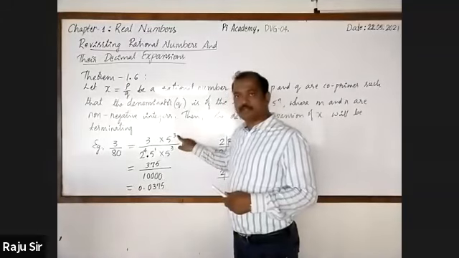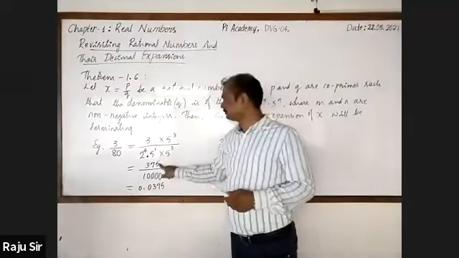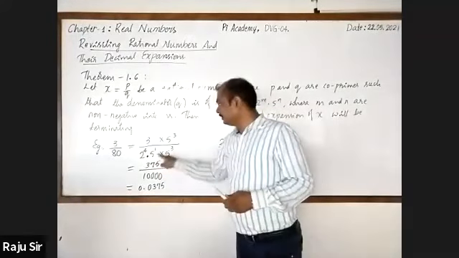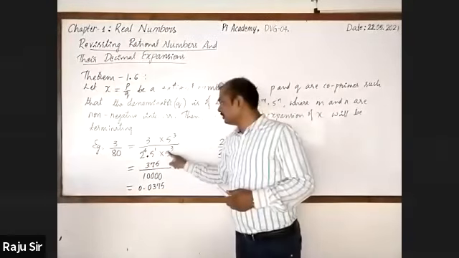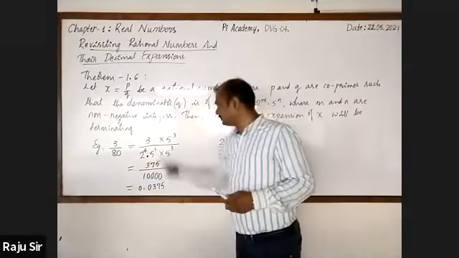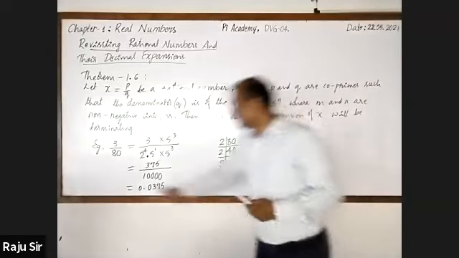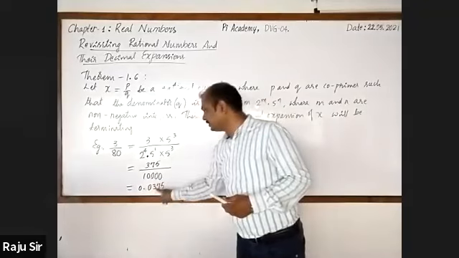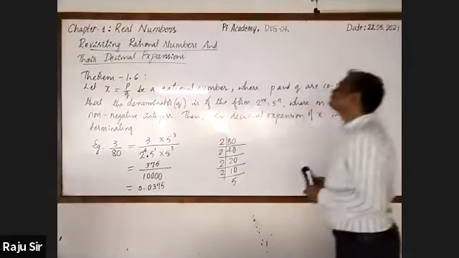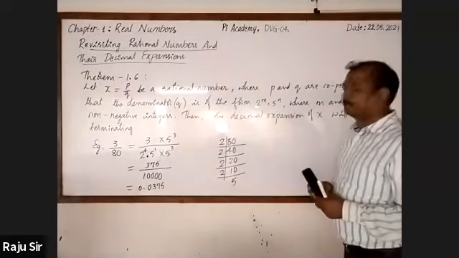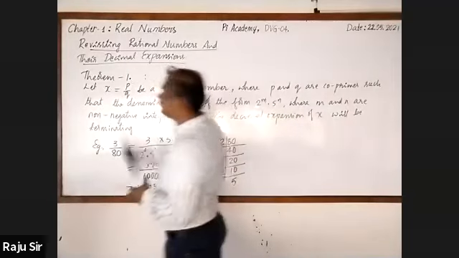Here 5 cube is 125, 125 3s are 375. Then this is 5 raised to the power 4, it is 2 raised to the power 4. Hence 2 5s are 10, 10 raised to the power 4. It is nothing but 10,000. And that is equal to 0.0375. Hope you have written. Now I'll move on to theorem 1.7.